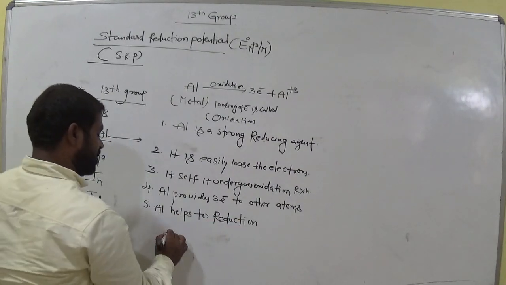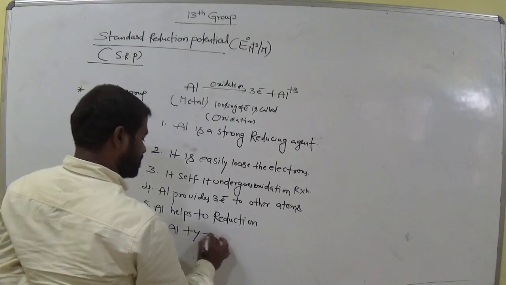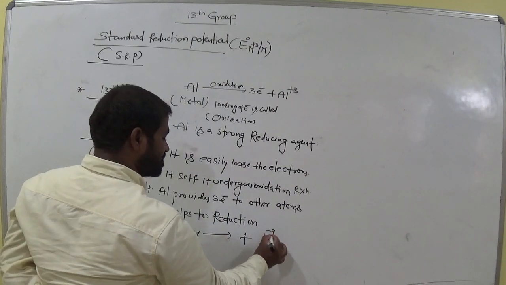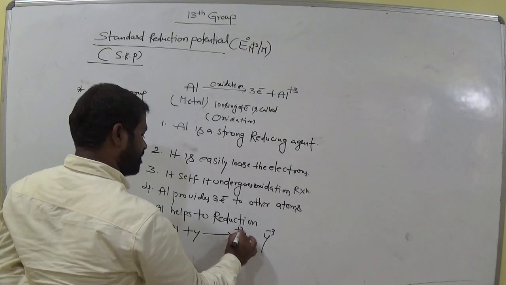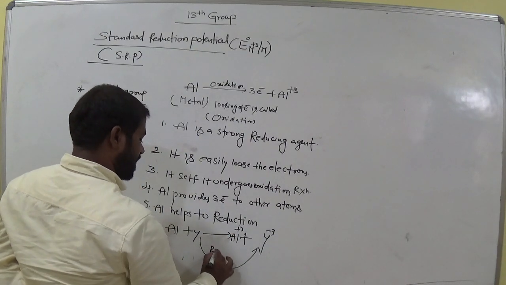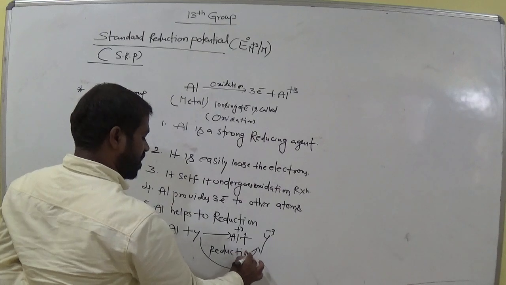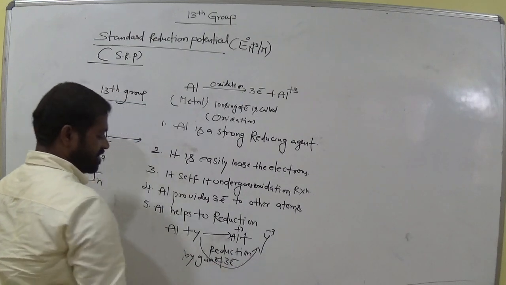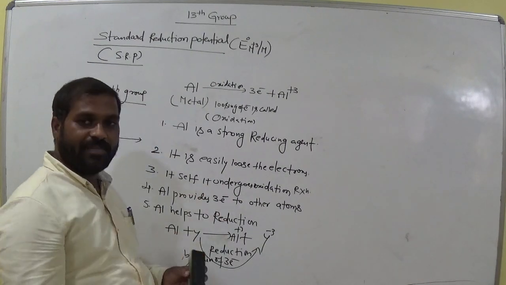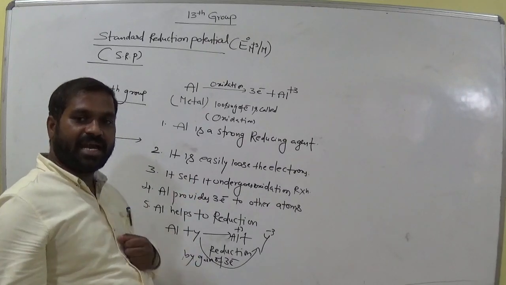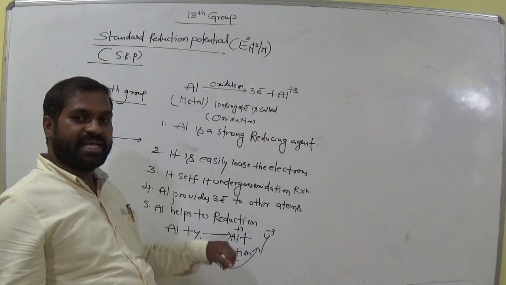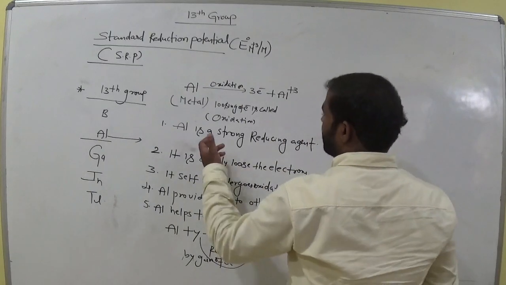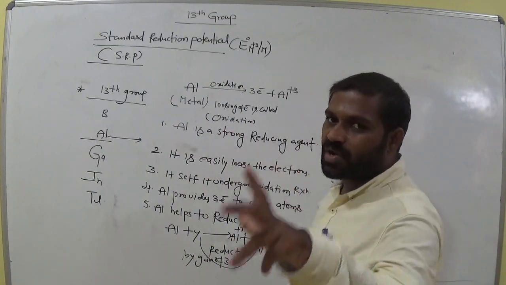Suppose this is aluminium, this is Y. It gives 3 electrons, those 3 electrons are gained by Y, then Y becomes Y-3 and Al becomes Al+3. Here Y undergoes reduction by gain of 3 electrons. Is it clear? Aluminium provides 3 electrons to Y, that means Y gains the electrons, aluminium helps the reduction, Y undergoes reduction. So aluminium is called a reducing agent. Simply, the element which can lose electrons easily is called a strong reducing agent.